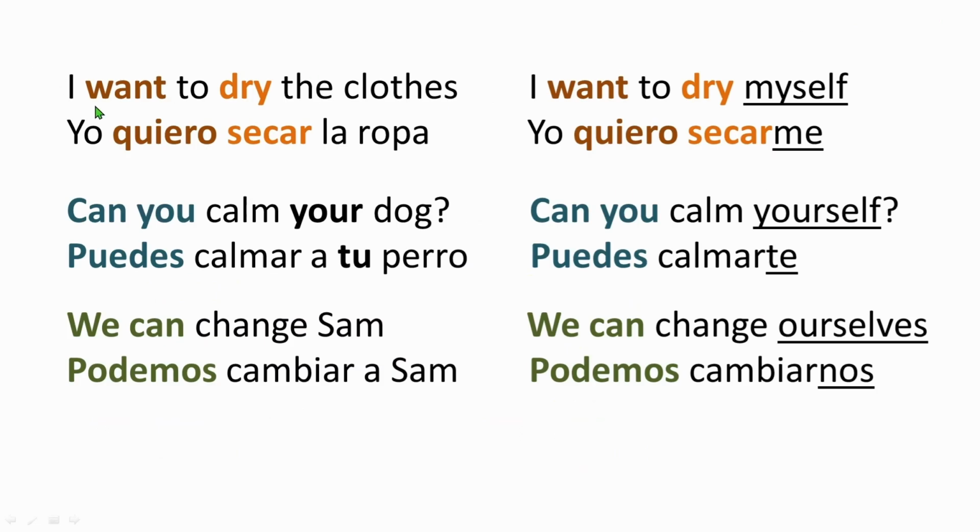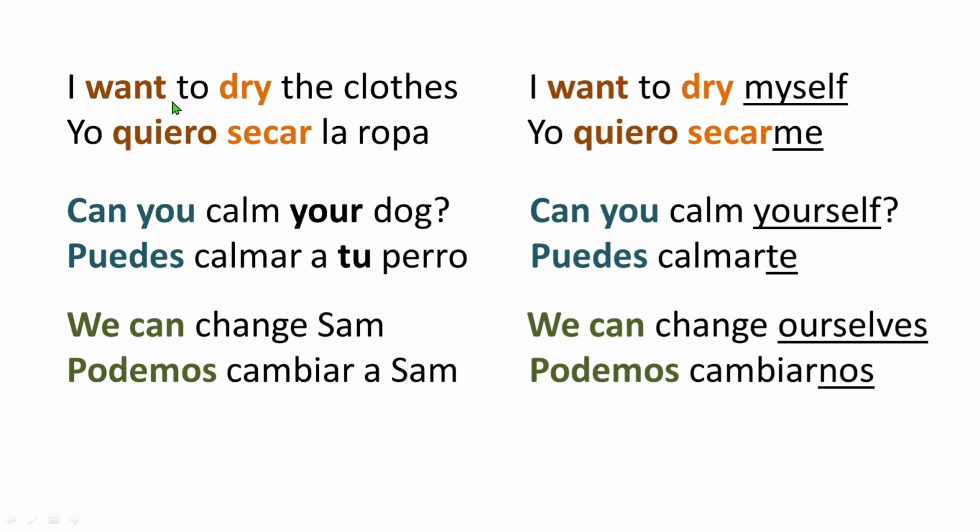Now here it's I want to dry the clothes. So yo quiero secar la ropa. Yo quiero secar la ropa. Now here I want to dry myself. So it's yo quiero secarme. Okay, me is myself. Now see the difference here.